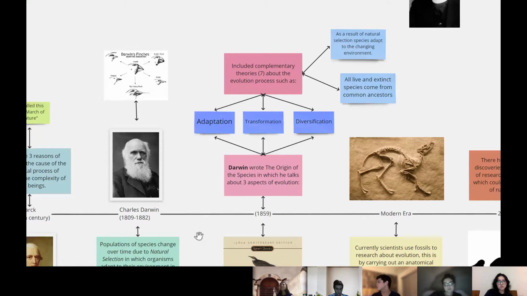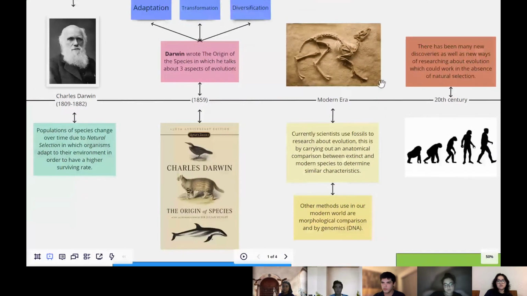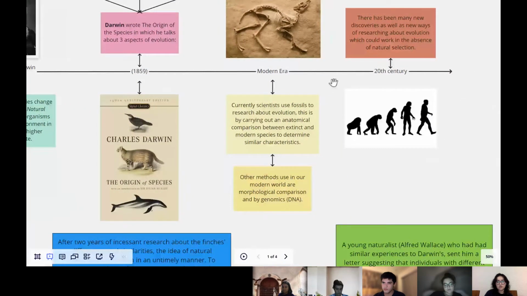Within The Origin of the Species, he included 7 complementary theories about the evolution process, such as: as a result of natural selection, species adapt to the changing environment; all living species come from a common ancestor; and other theories. During the modern era, scientists use fossils to research evolution. This is by carrying out an anatomical comparison between extinct and modern species to determine similar characteristics.